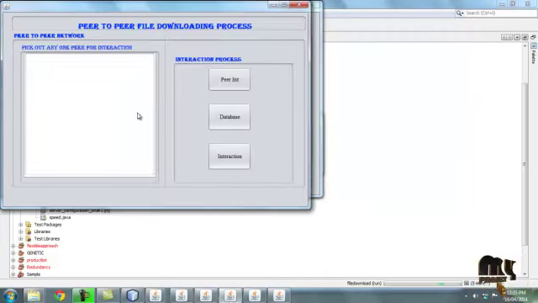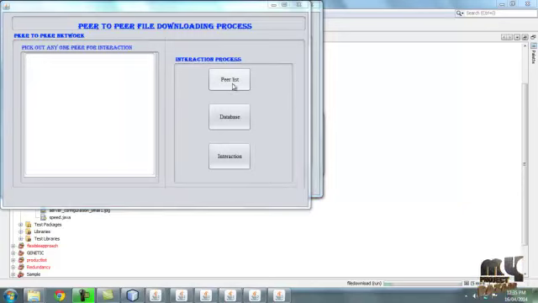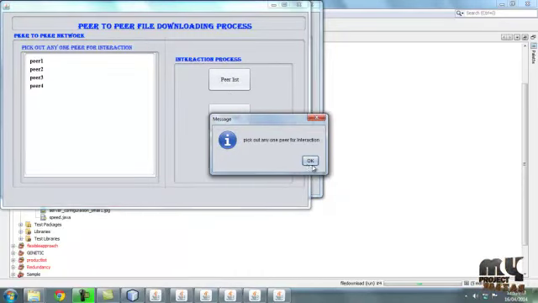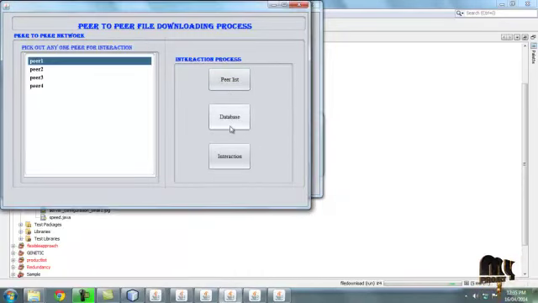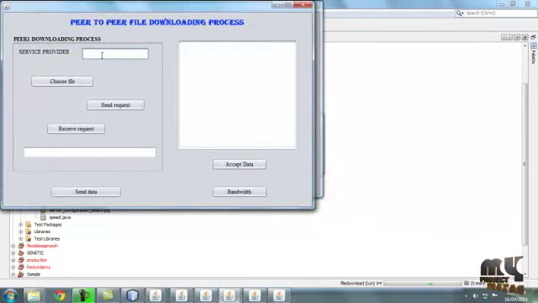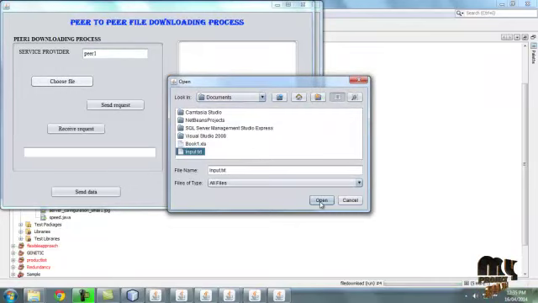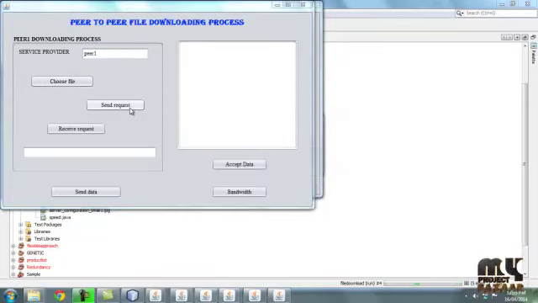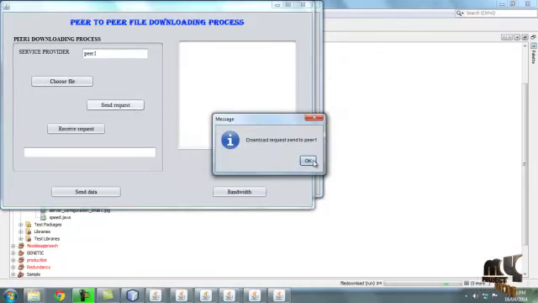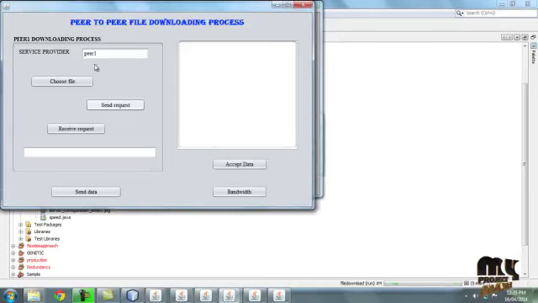Then move to the download process. Run download.java. By clicking peer list, we get the peer list or connector. Select any one peer and click database or connector. Then move to the interaction process. Here the source file name is peer 1. Then click choose file and input that text. By clicking send request, the download request is sent to peer 1. Here the same peer we have to queue.